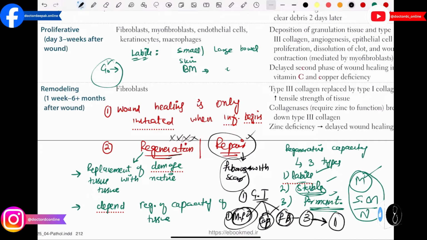The mechanism of tissue regeneration and repair is always mediated by paracrine signaling. Paracrine signaling through the growth factors. So this is a very important point. Through which mechanism is tissue regeneration and repair going to occur? It is going to occur with the paracrine signaling pathway. And what are the growth factors?